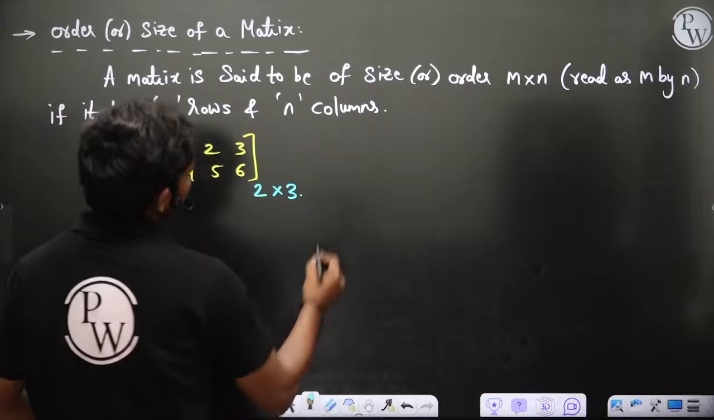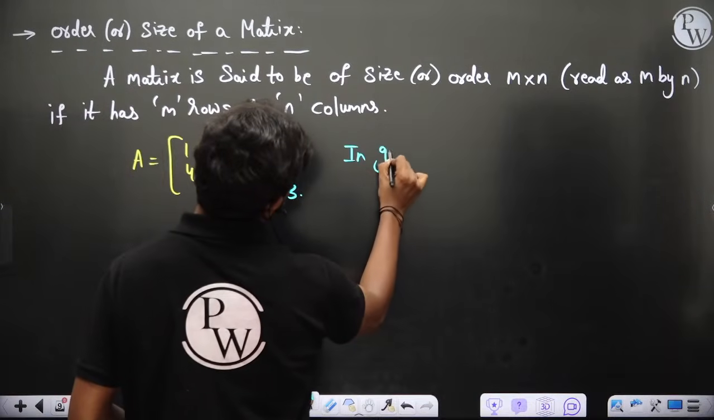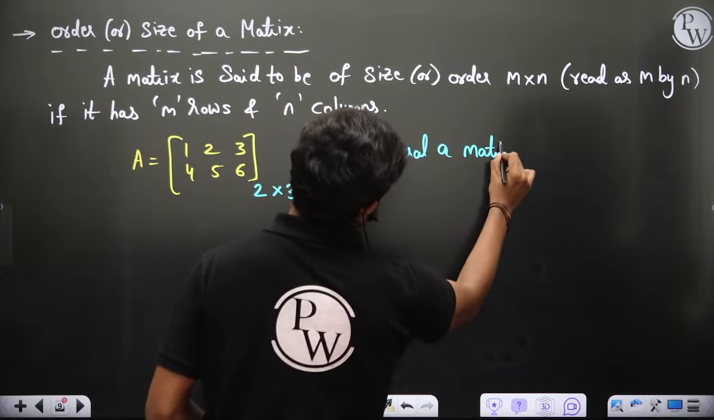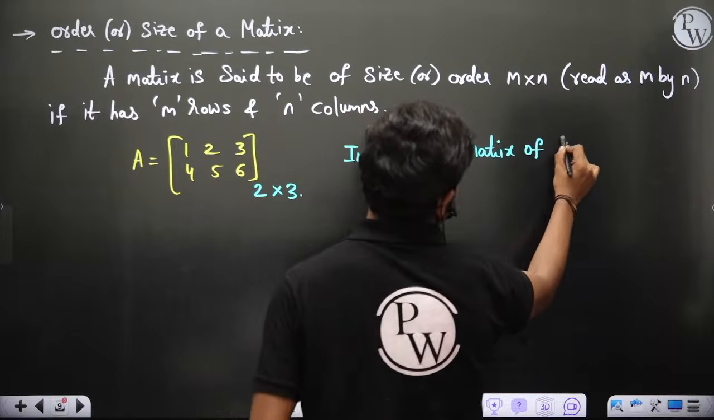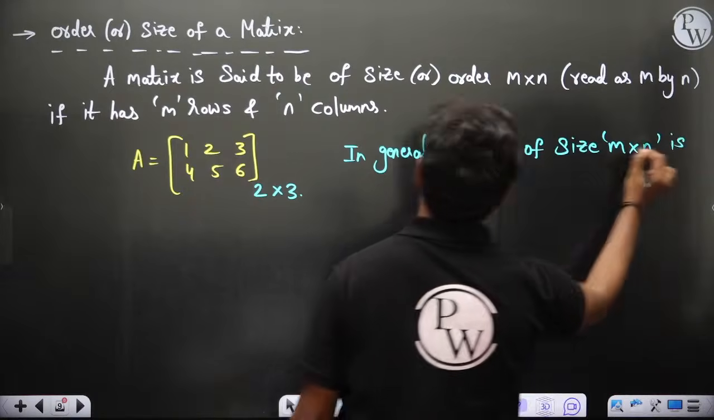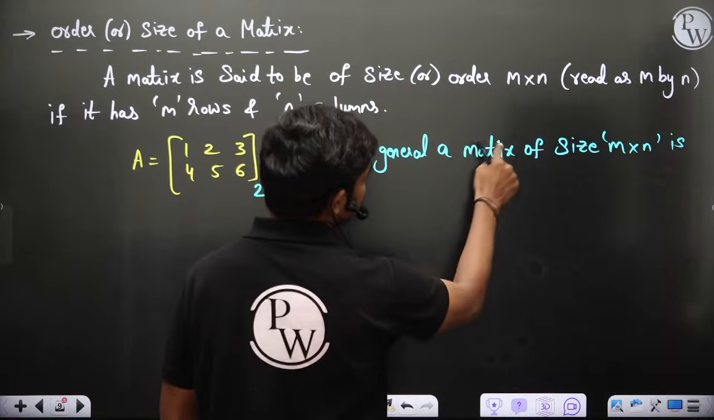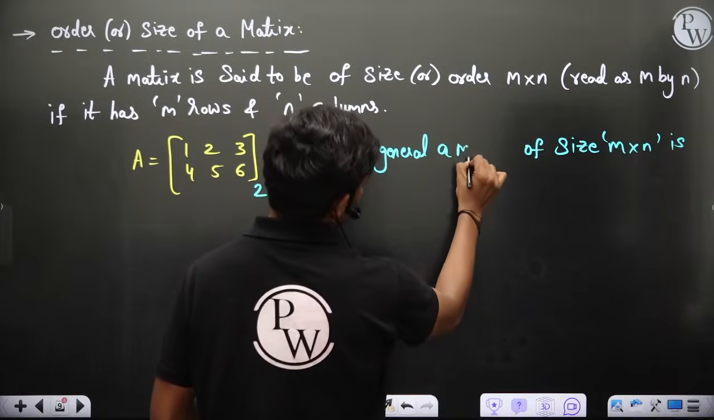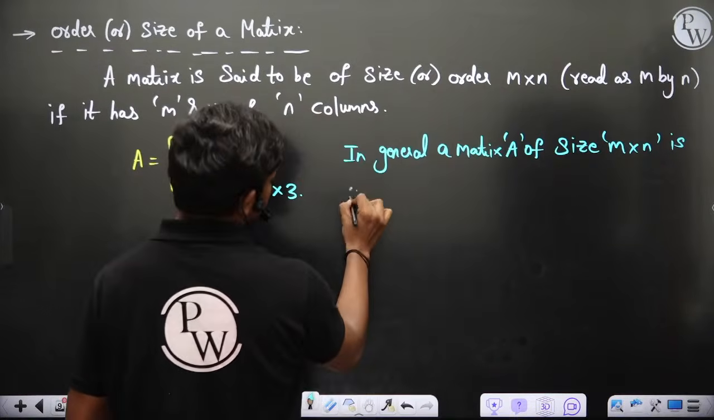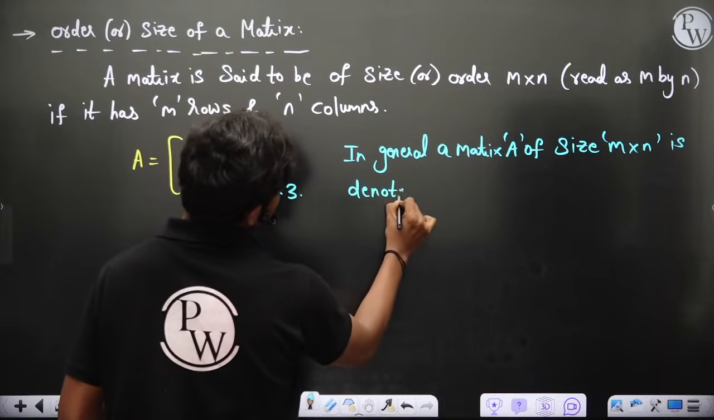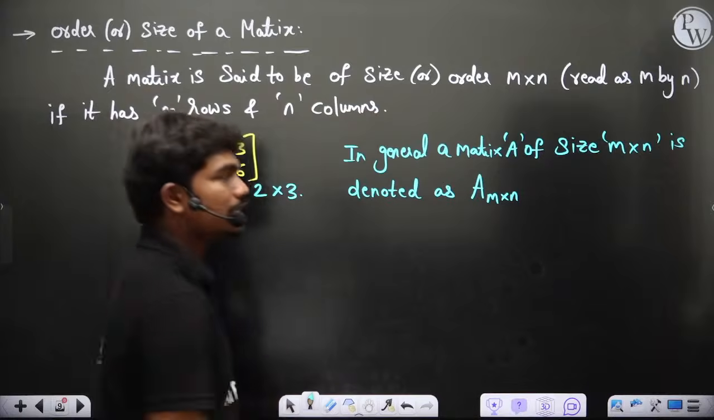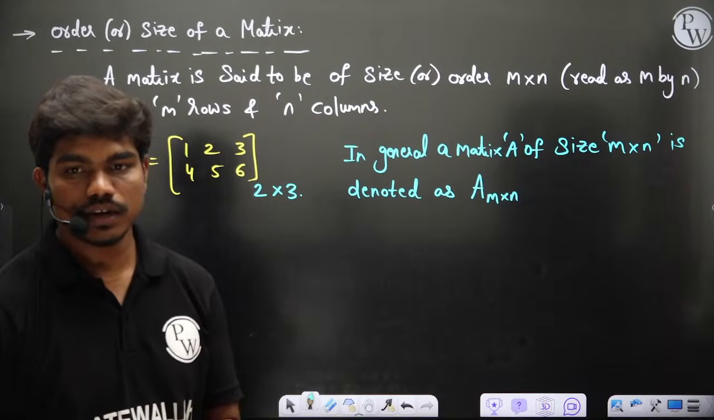So in general, a matrix of size m by n is a matrix capital A. A matrix capital A of size m by n is denoted as A m by n, of course. It tells you that A has m rows and also n columns, of course.